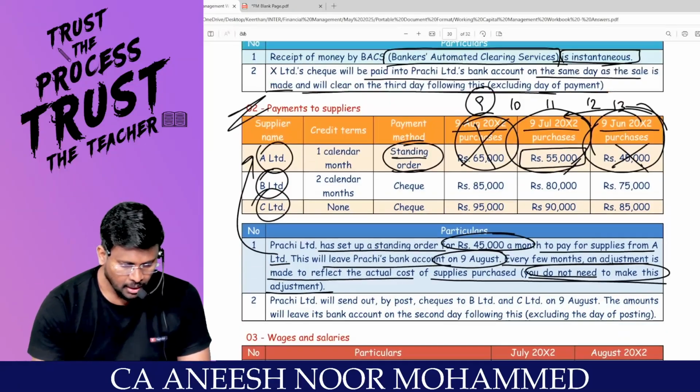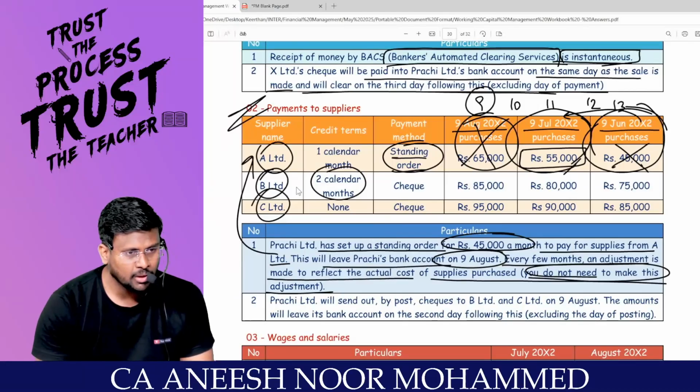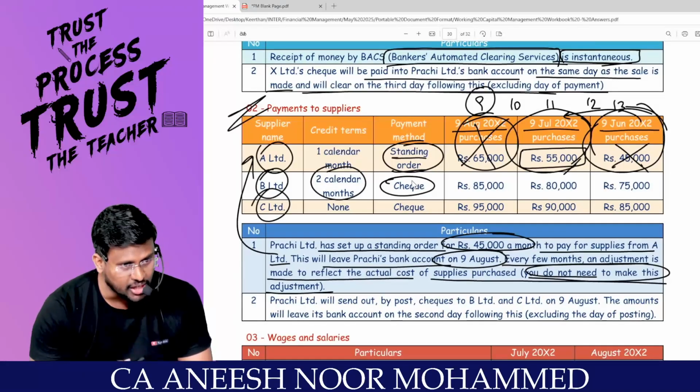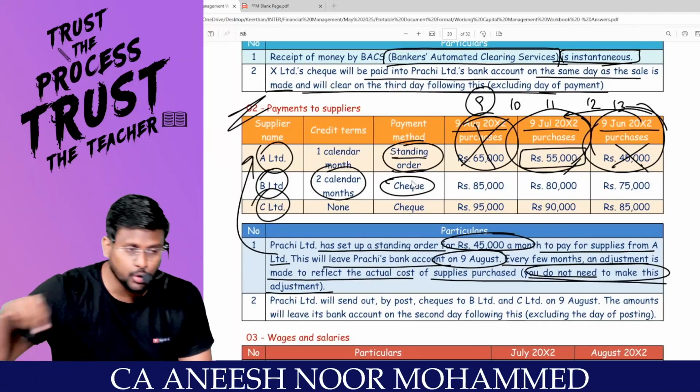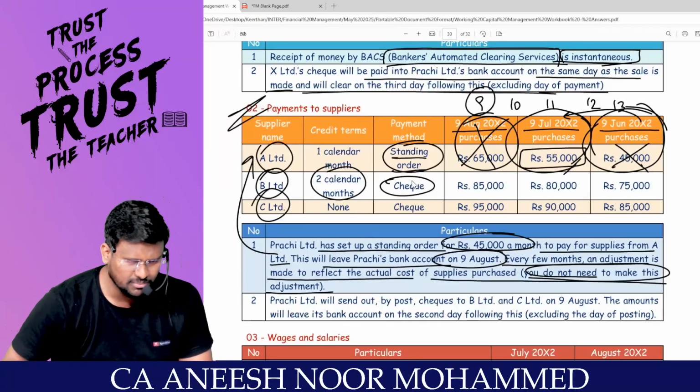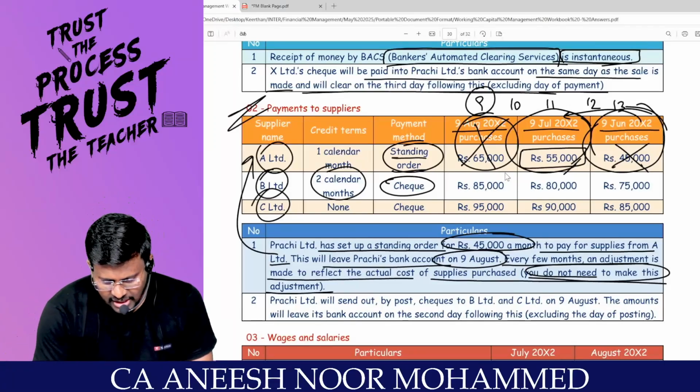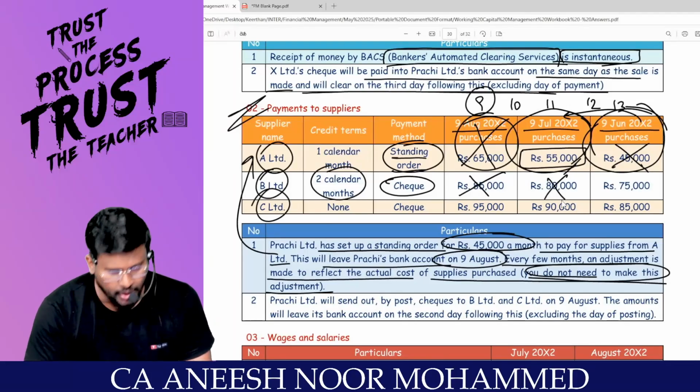Okay, wow. Next, B Limited. How much calendar month? 2 months calendar. How are you making payment? Check. Check na, sir, you have to make it in cash. Correct? Yes, sir. Sir, this month is irrelevant. This month is also irrelevant because it is a 2 months period.